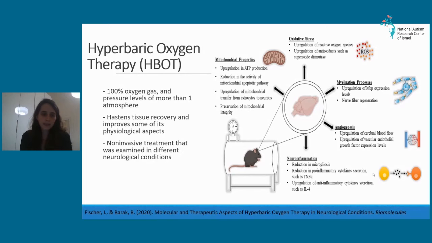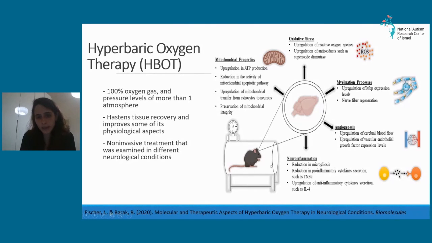Because the biggest advantage of this therapy is that it is a non-invasive treatment, it was also tested in different neurological conditions, in human patients as well, especially ones with a hypoxic state like traumatic brain injury.